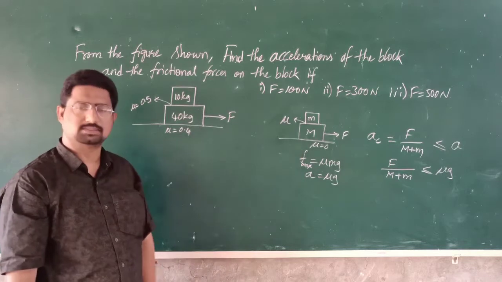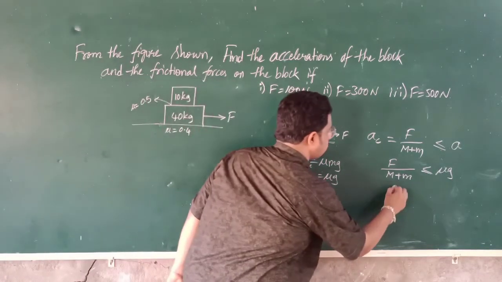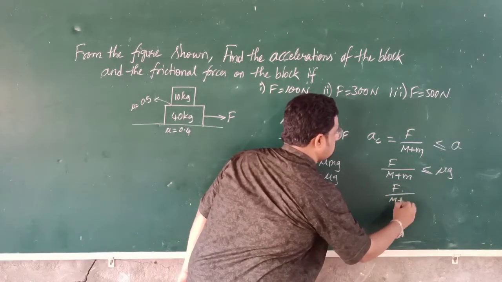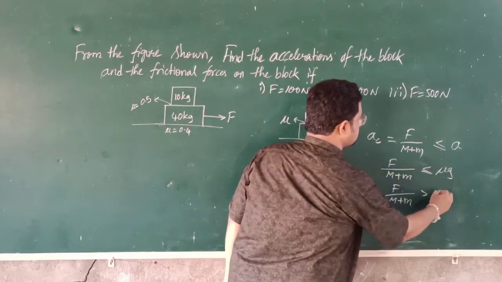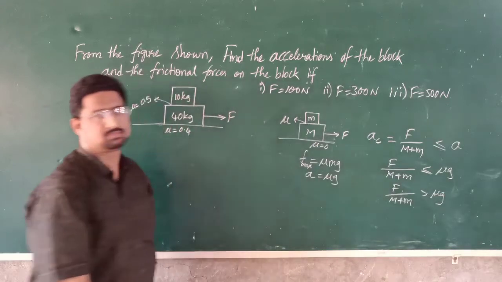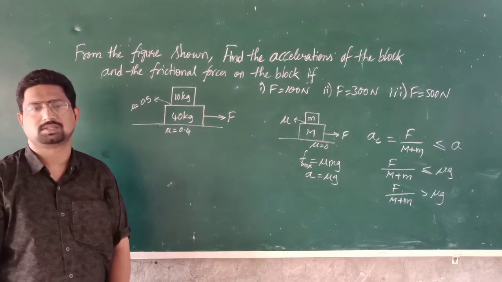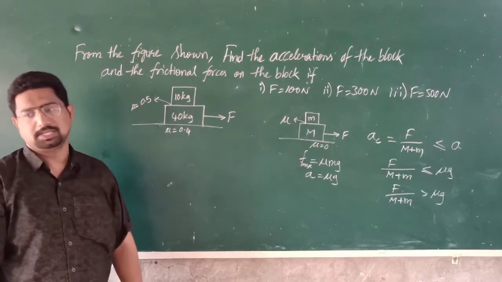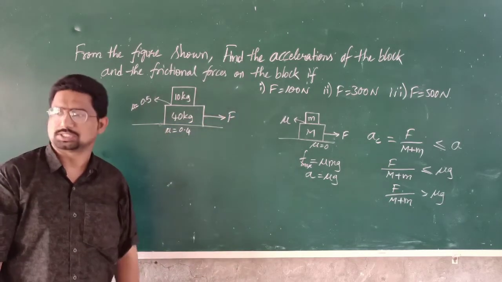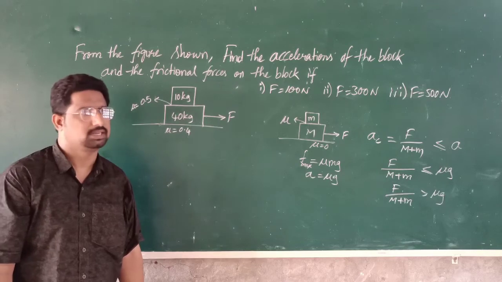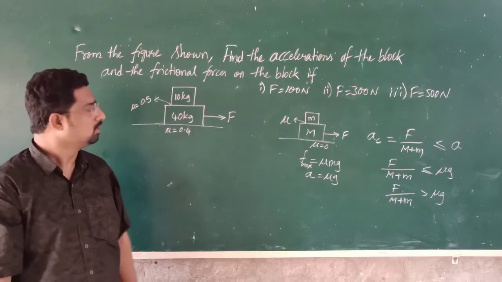If, for example, F by capital M plus small m is more than this mu g, then what happens? There will be relative slipping. So the bodies will be experiencing two different accelerations. Did you understand? Okay.